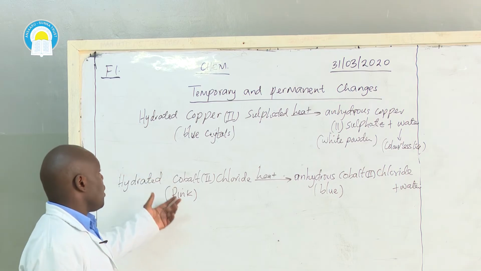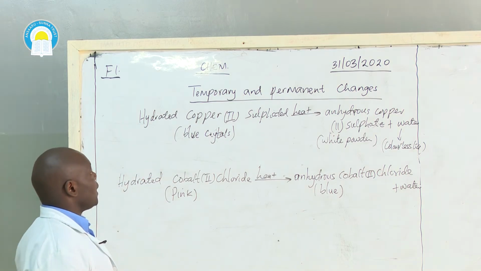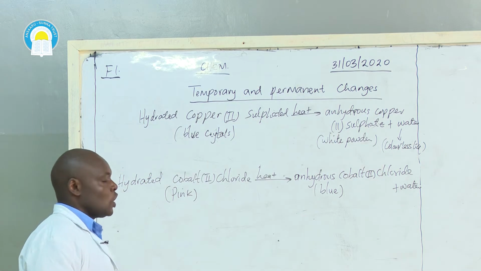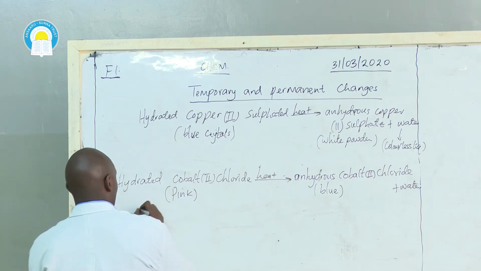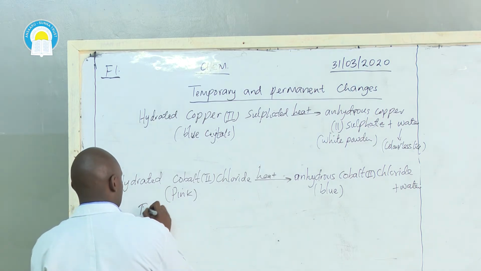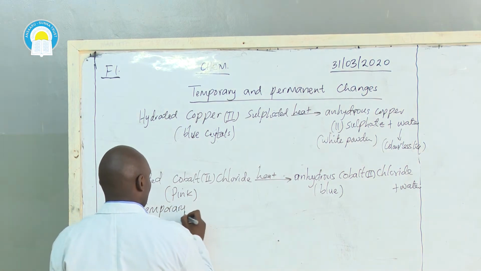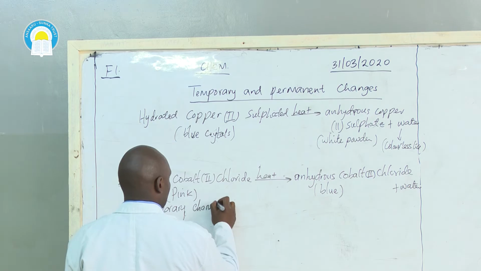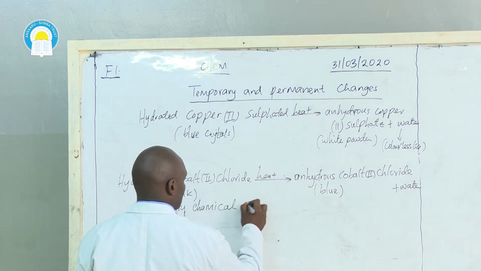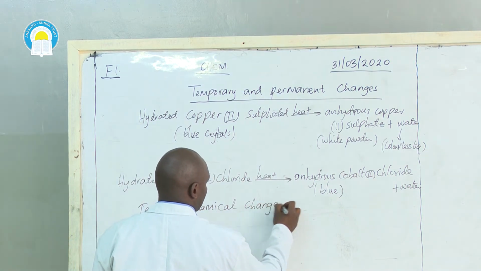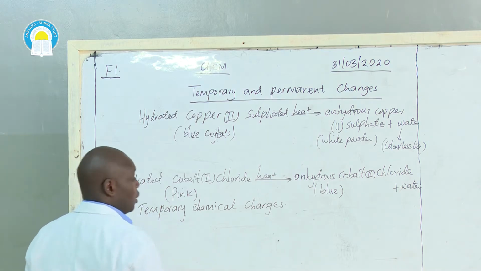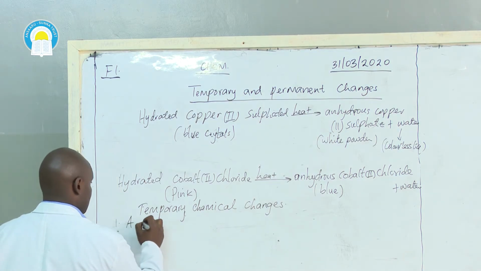So, the characteristics of temporary chemical changes. One, a new substance is formed.